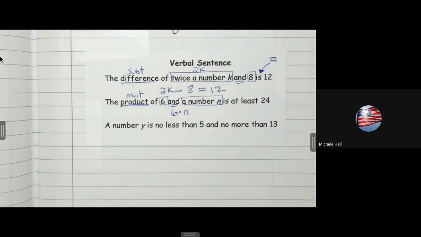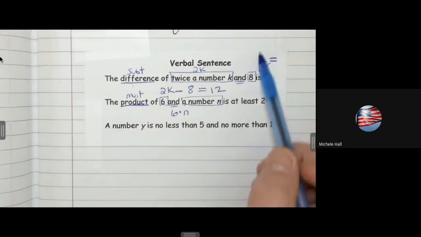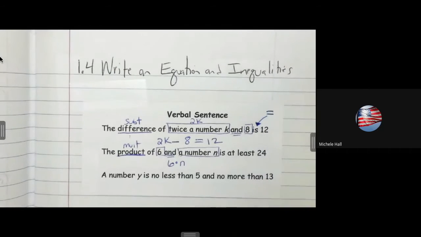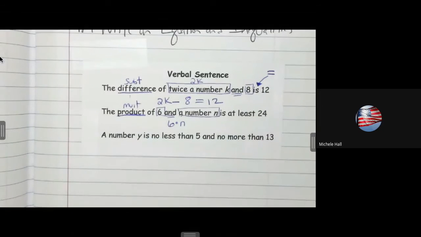Is at least 24. Does that sound like an equal sign? No, it's not an equal sign. So that means we're talking about an inequality sign then. If I told you that I have at least $24 in my pocket, how much money could I have? If I have at least $24, how much money do I have? What does that mean though? $24 or more.